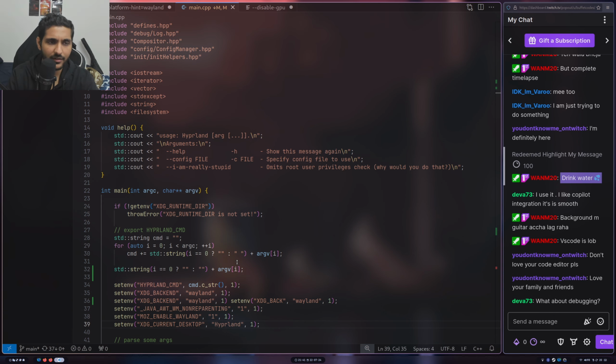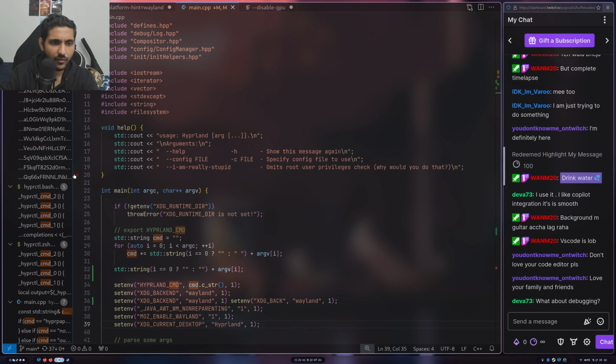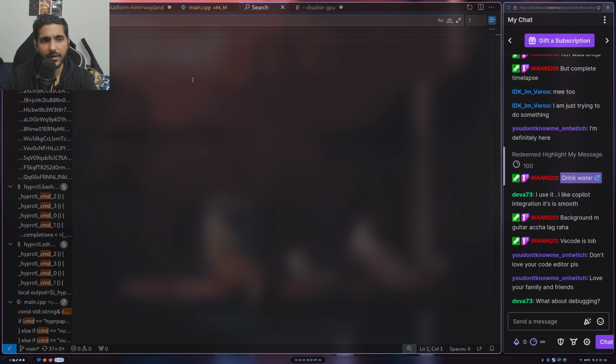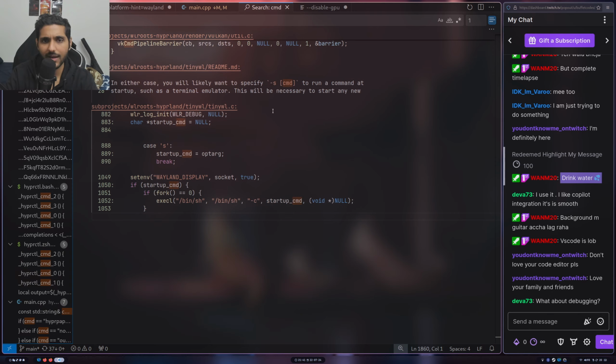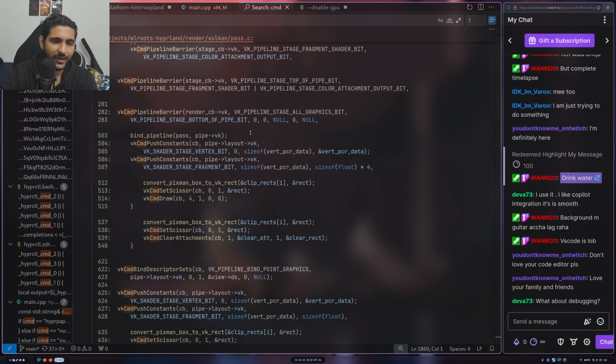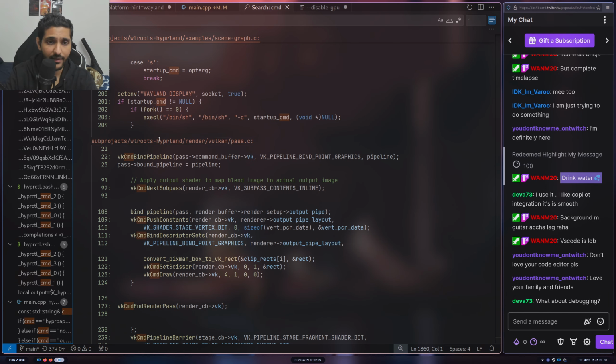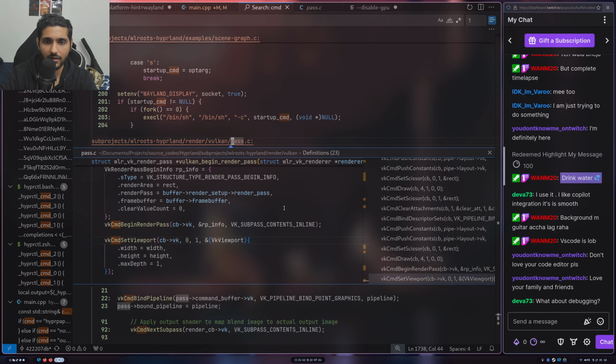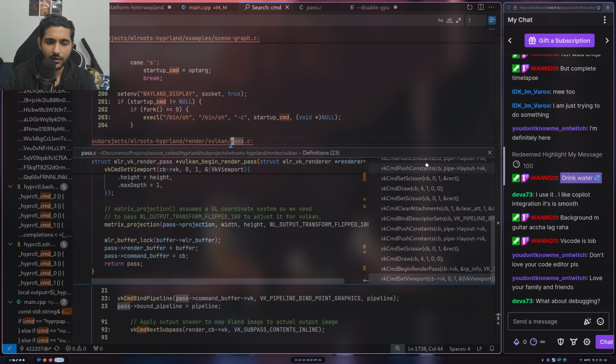For example, if I'm searching for CMD here, this one is probably not very readable, but I think there's a way to just open a new search editor, and then I can search for something in VS Code, and something like this makes sense for me as well. Like, okay, you can have a separate editor, you can click on things and open the file, and you can have this whole search command bar. These things are also nice.